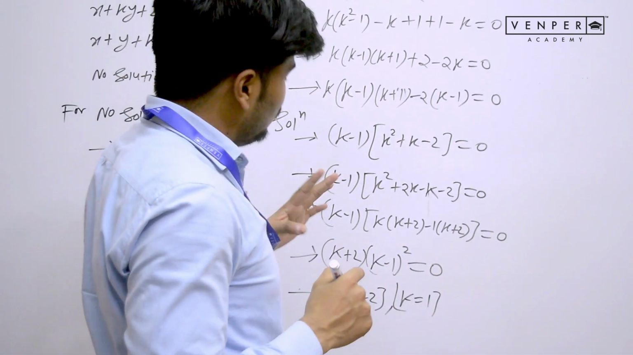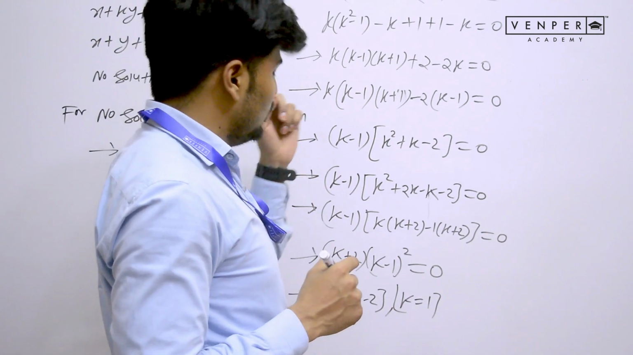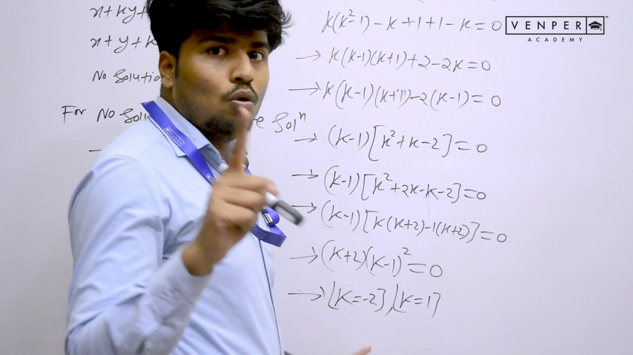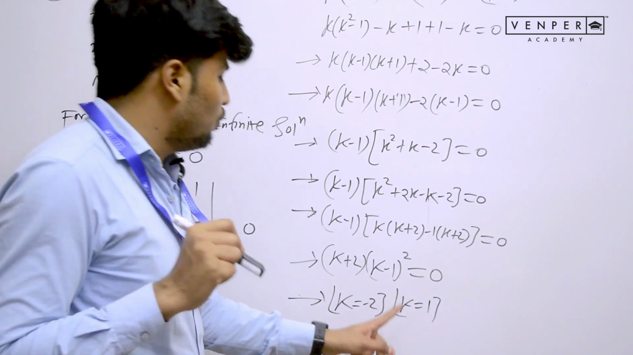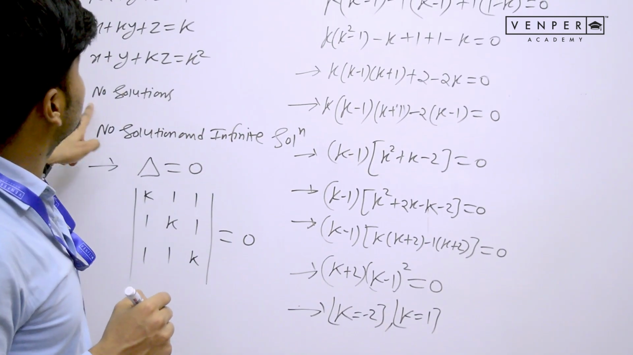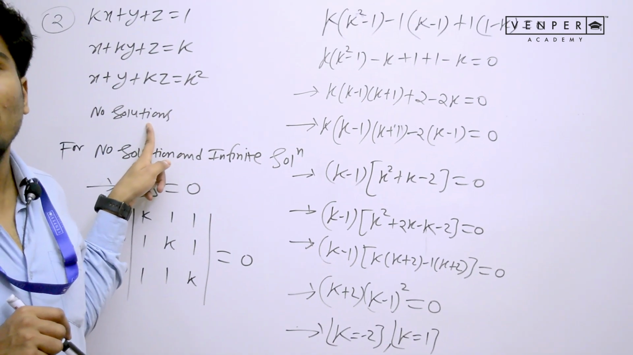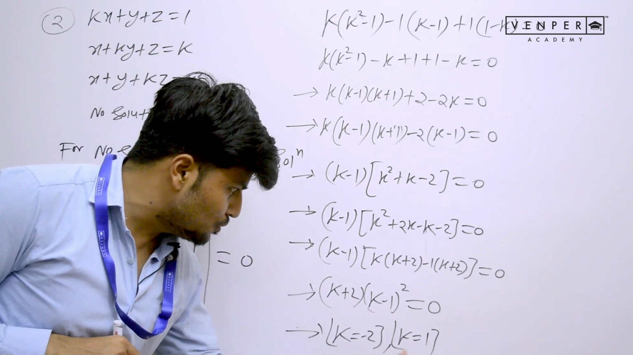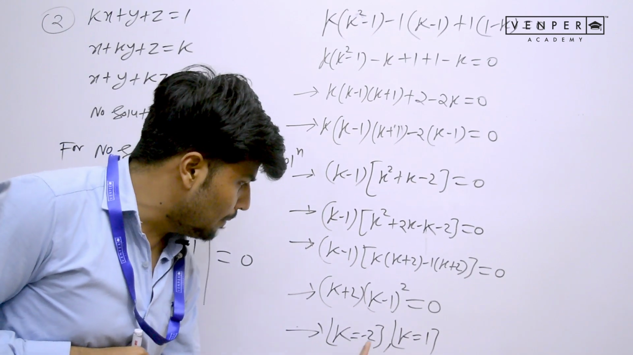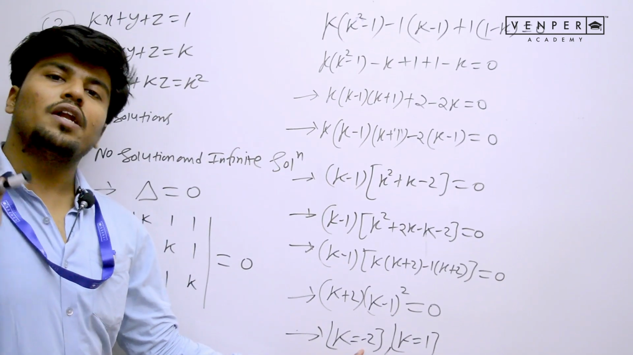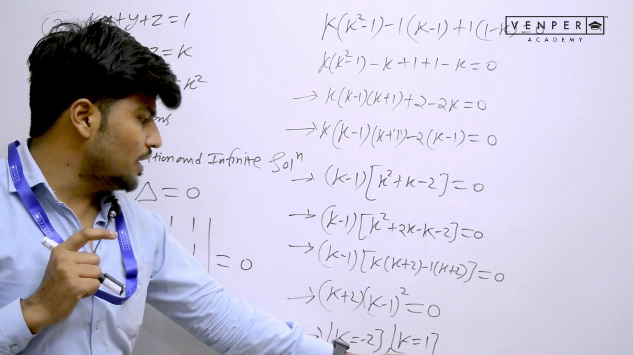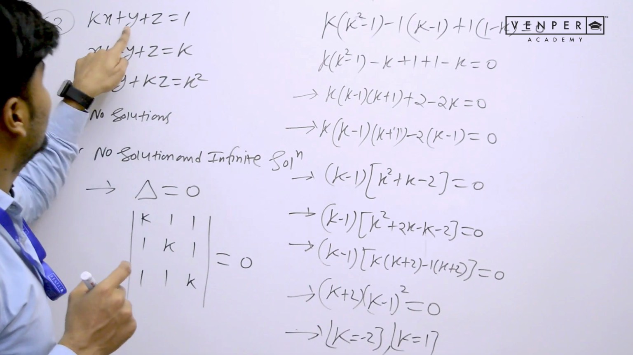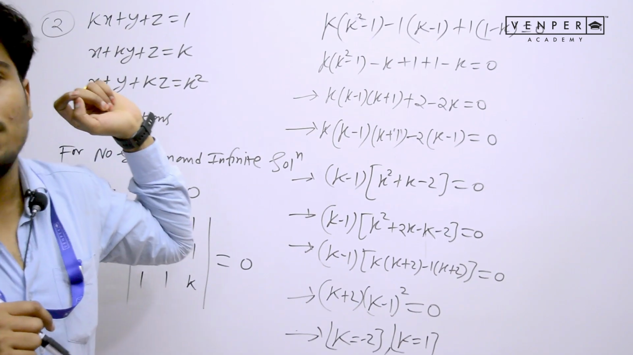Now, as I told you, in the options only one value may be present, or even both values may be present. You need to select only that particular value for which this set of equations has no solutions. It is possible that in the options of the JEE exam both options are available, 1 is also available, minus 2 is also available. Which one do you select? You need to see which value of k, if I put it here, gives no solution. That you need to verify.